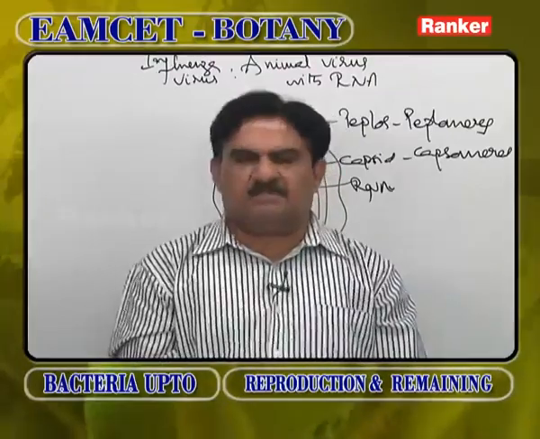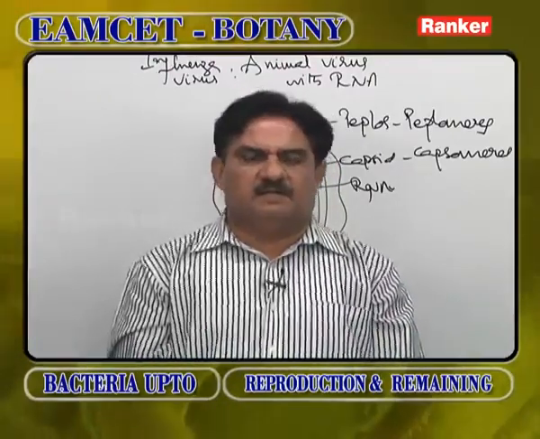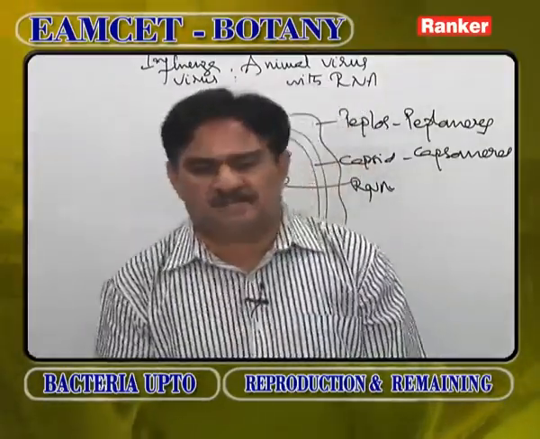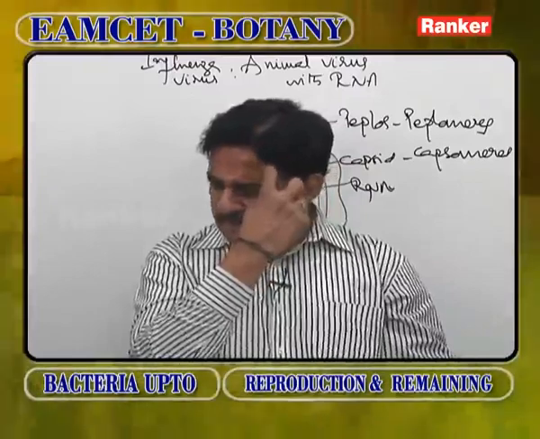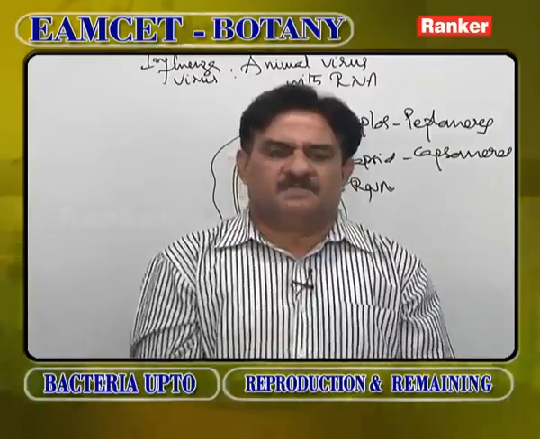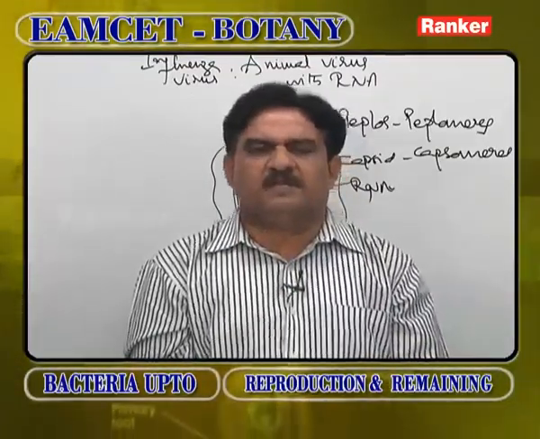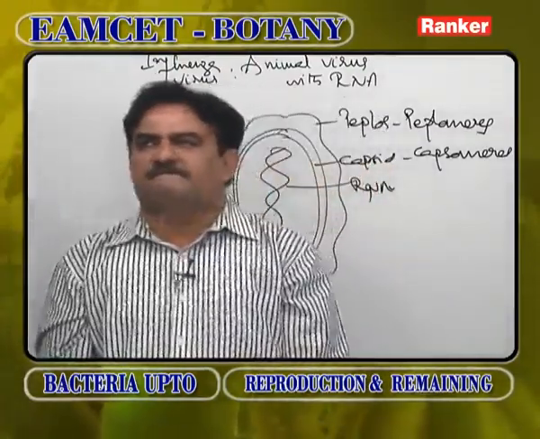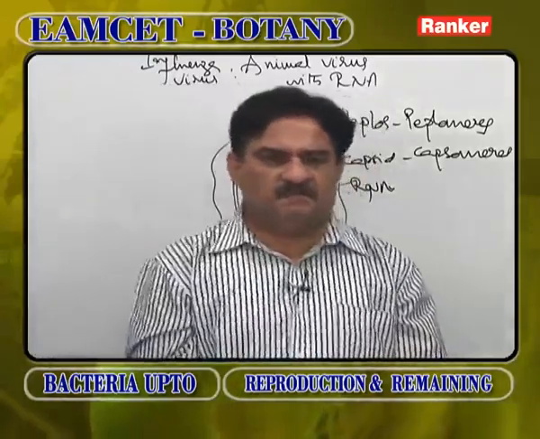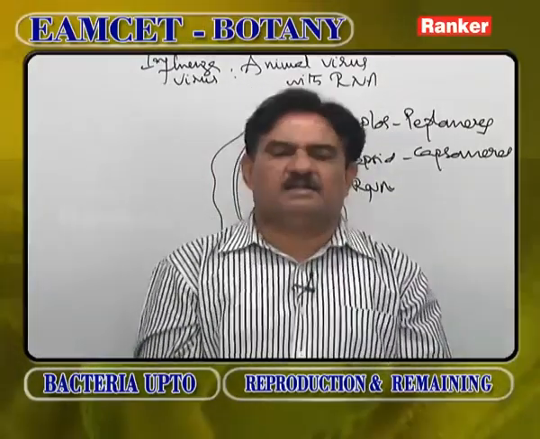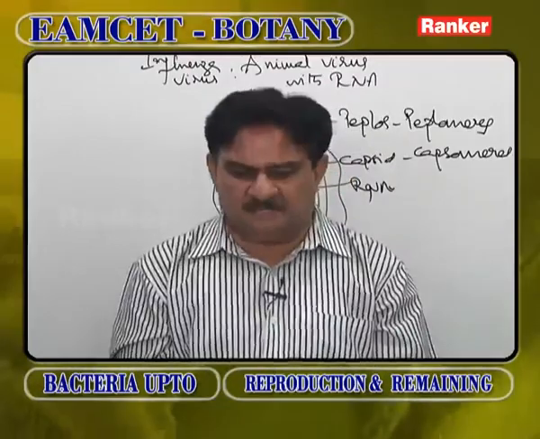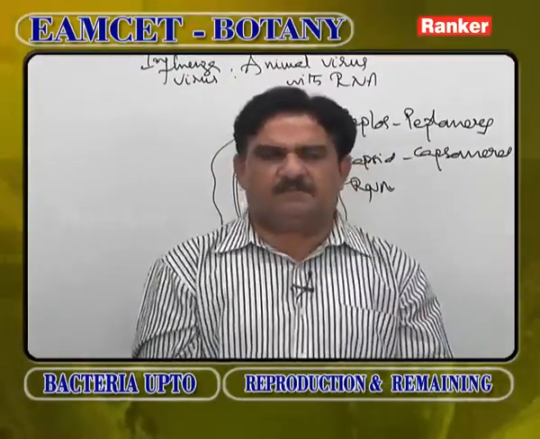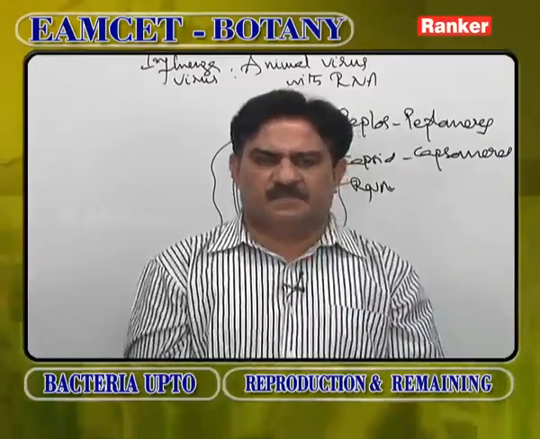We also discussed symmetry, based on the arrangement of capsomeres: cubical symmetry, helical symmetry, binary symmetry. In the next class we discuss the remaining: structure of tobacco mosaic virus, bacteriophage, then replication of viruses, lytic cycle, lysogenic cycle. Then transmission of viruses, control of viral diseases, and if possible we will start plant physiology, mostly up to water relations, that is up to transpiration.